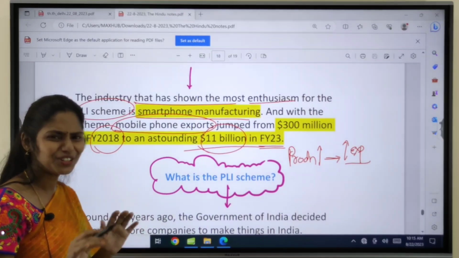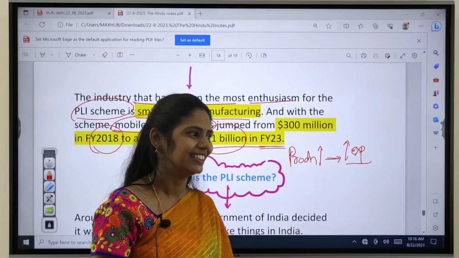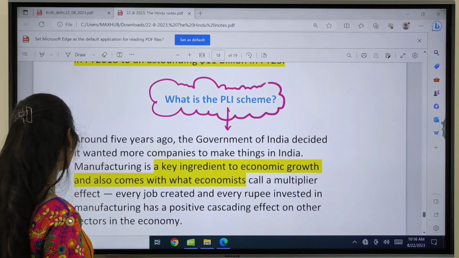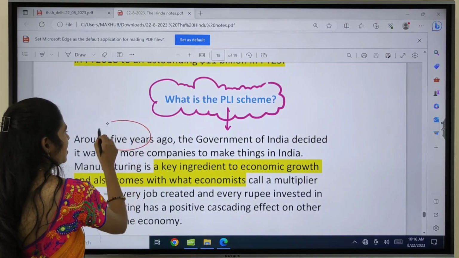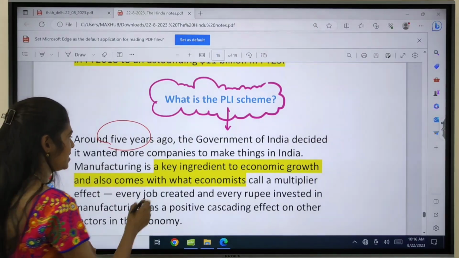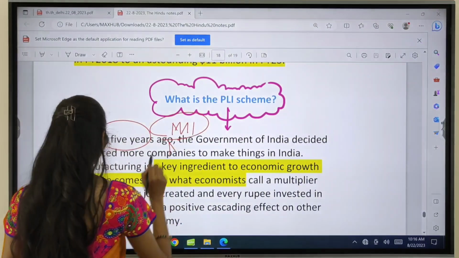So you can't underestimate the power of Indians, right? Indians are very proud now if you see this. And if you move on here, what is this PLI scheme? Around 5 years ago, the Government of India wanted to increase manufacturing. That is, we came up with the Make in India scheme, MII, right?